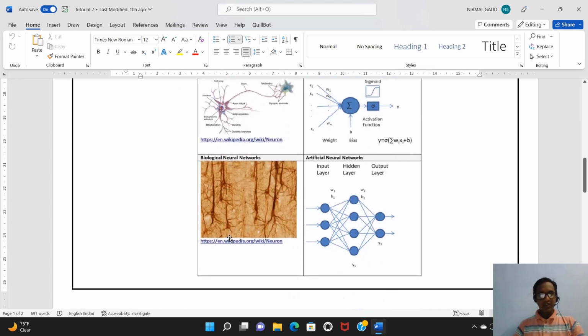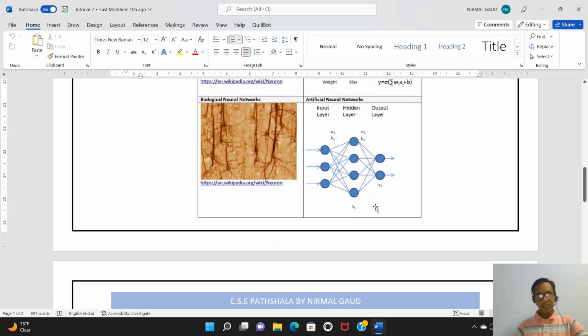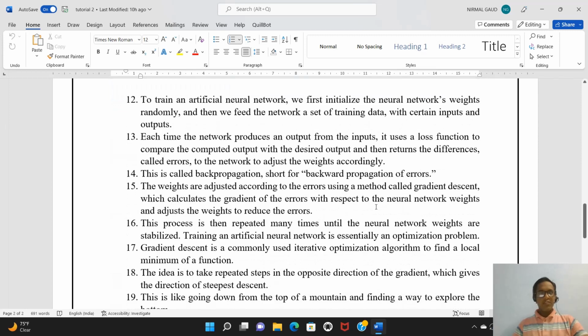And here is the architecture of an ANN. On the left hand side, this is the input layer. In the middle, this is the hidden layer. And on the right hand side, we have the output layer. That means we have three layers in an ANN, and its structure is compatible with the biological neural network.